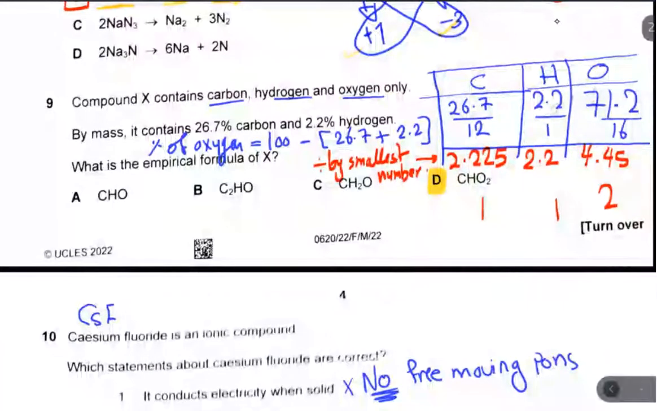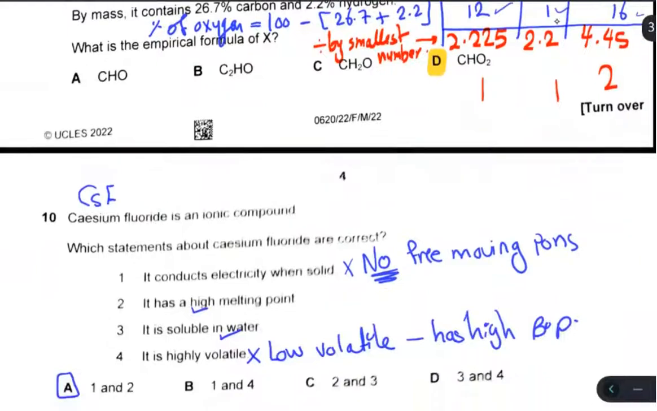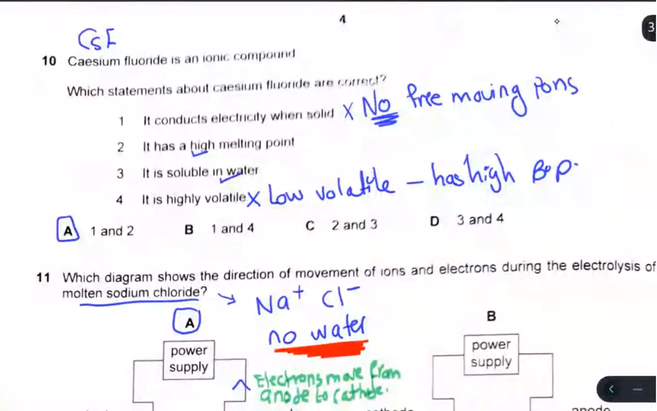Then divide by Ar for each element to get the molar ratio. The molar ratio must be whole numbers, so divide by the smallest number. So it's 1, 1, 2. So CHO2, 1 C, 1 H, and 2 O. The answer is D.